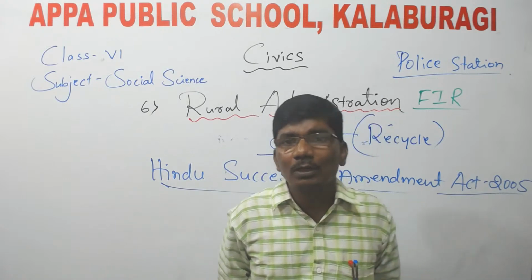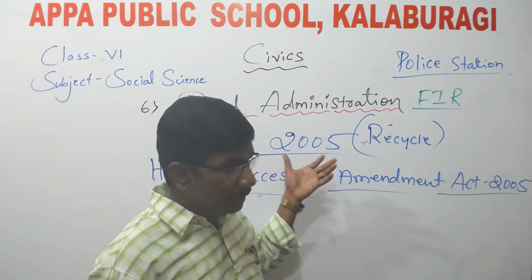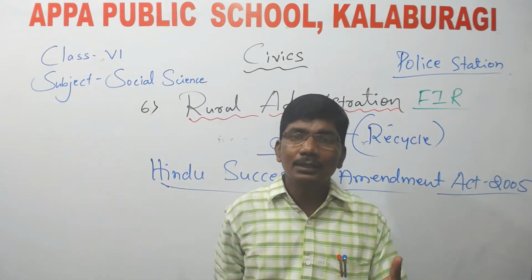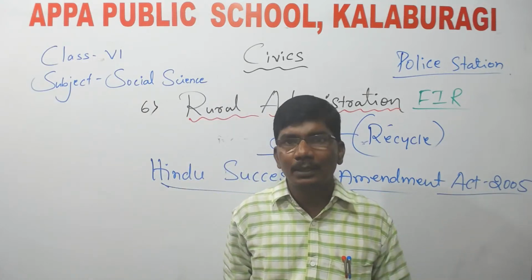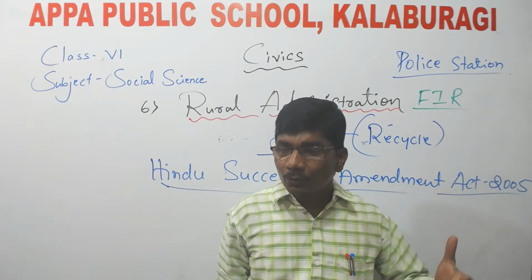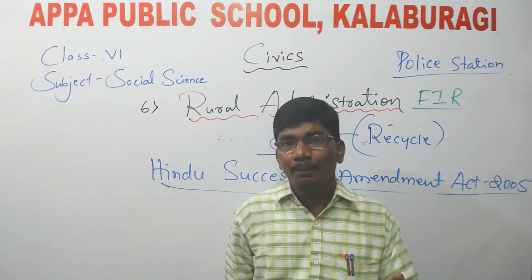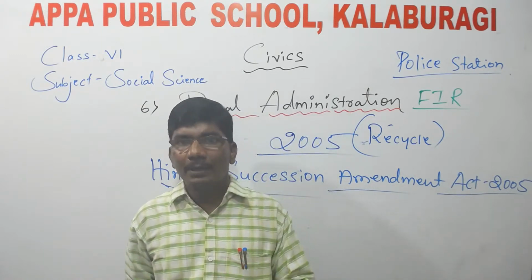Whatever we have understood here, children, in this chapter we have understood what the works of the police department are, what the works of the patwari are, and I also told you about the works of the panchayat and Jilla Parishad.